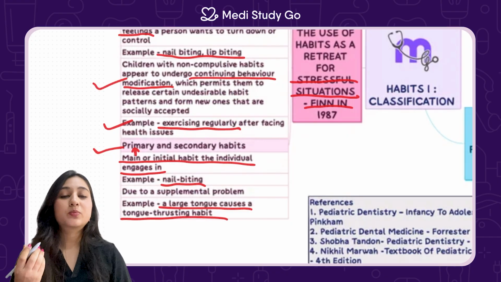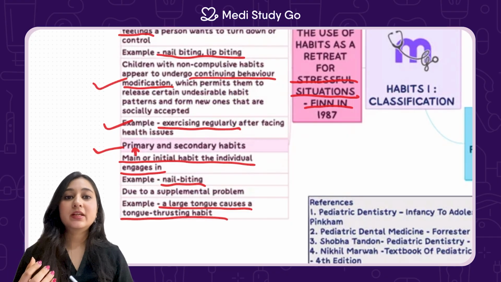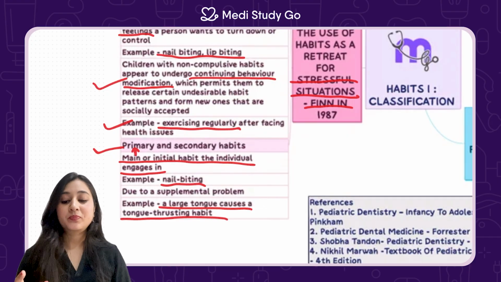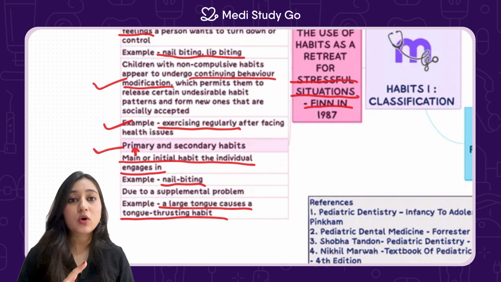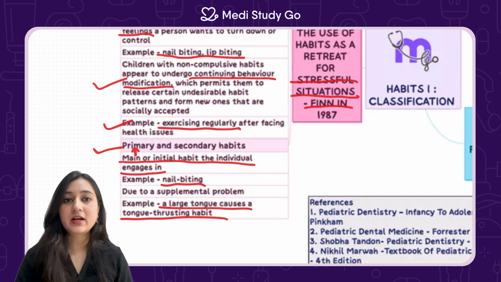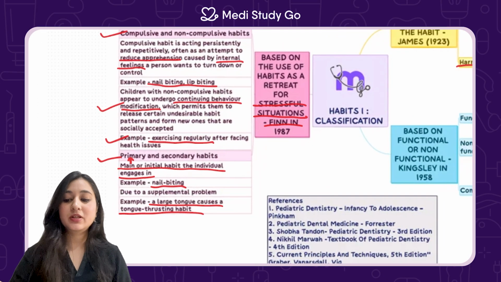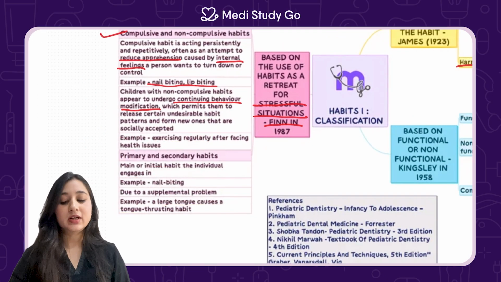So in the first, primary type, the habit is the main source. Nail biting is your first primary habit. Now the secondary type is not a habit in the beginning, but because of certain other anatomical factors like a large tongue, that can lead to a tongue thrust. That is a secondary habit. So a secondary habit is more like a response to another anatomical feature.